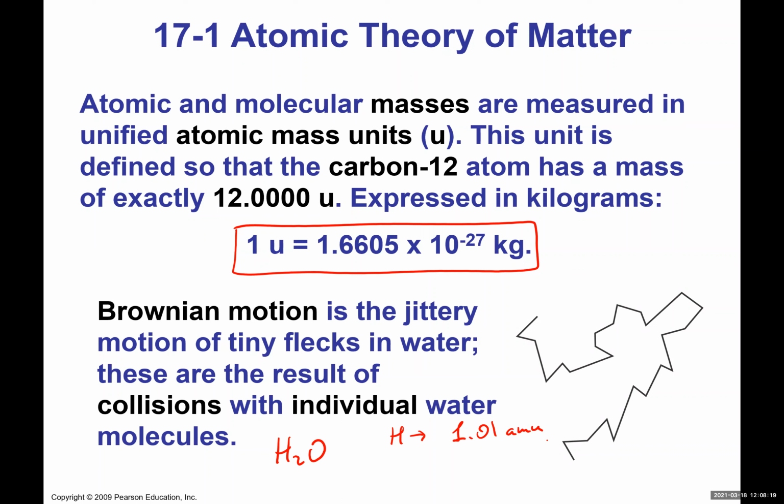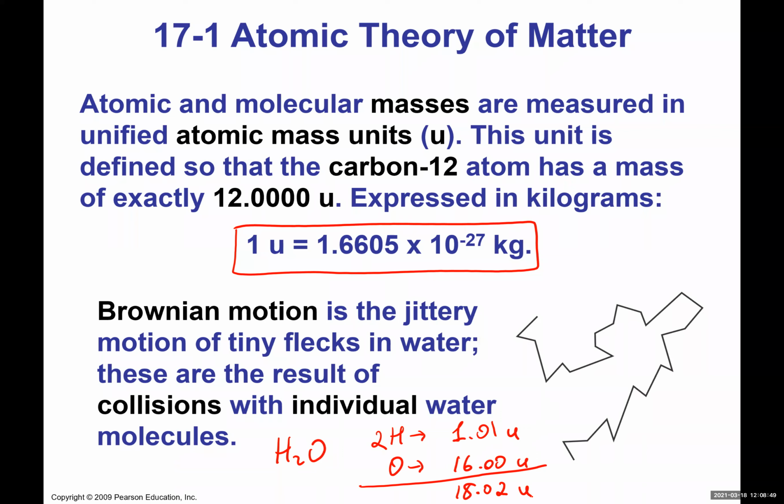You can write AMU as just U. Then for oxygen, it's basically 16 U or AMU, so either way is correct. Now, we have two hydrogens, and if you add them together, you get basically 18.02 U. This is for the water molecule.